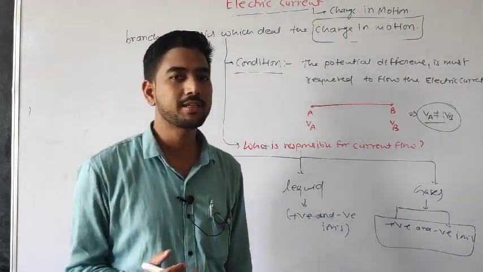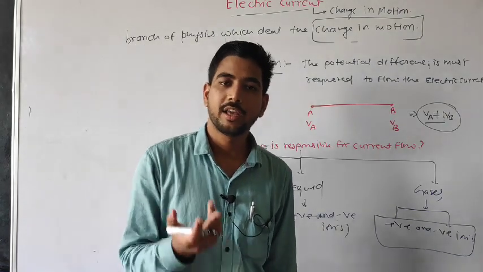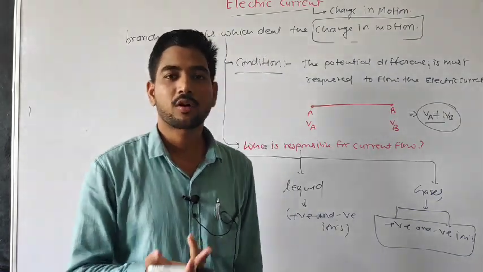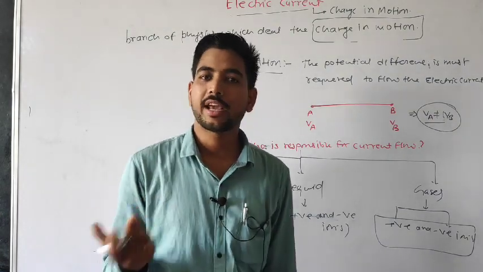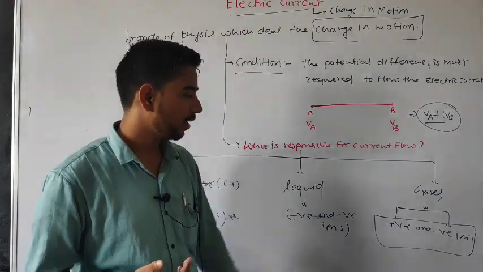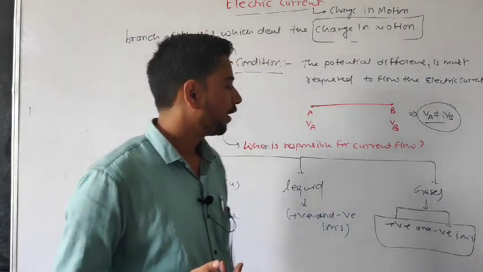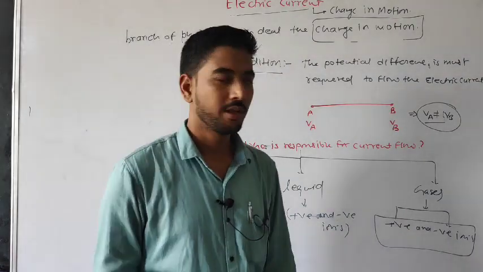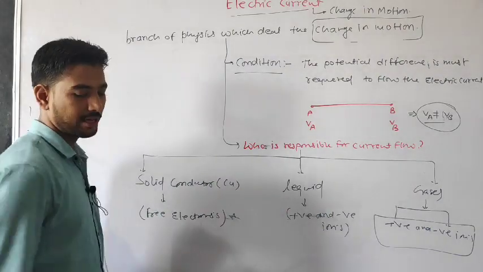So this is the question, who is responsible? In case of solids, free electrons. In case of liquids, also called electrolytes, positive and negative ions are responsible. In case of gases, positive and negative ions are also responsible for the current flow. So this is the answer to who is responsible.